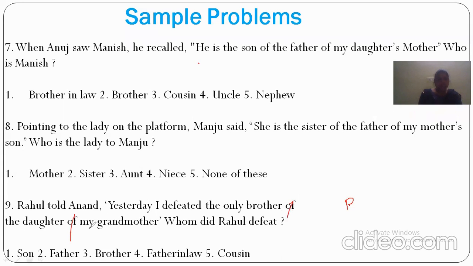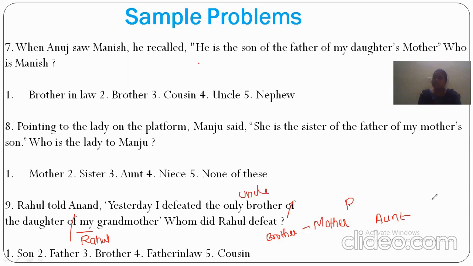So my, in the sense, Rahul's grandmother. The daughter of the grandmother will become either mother to him or aunt, because they haven't given whether paternal grandmother or maternal grandmother. So both possibilities we write here. And only brother. If it is mother, mother's brother will become uncle to him.